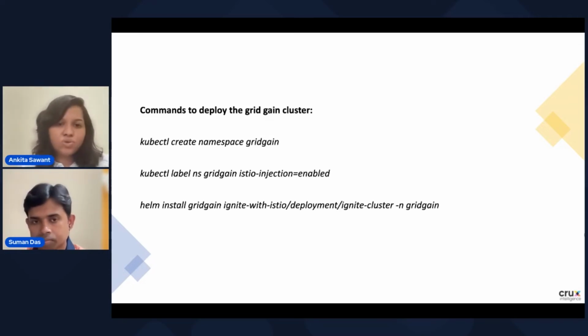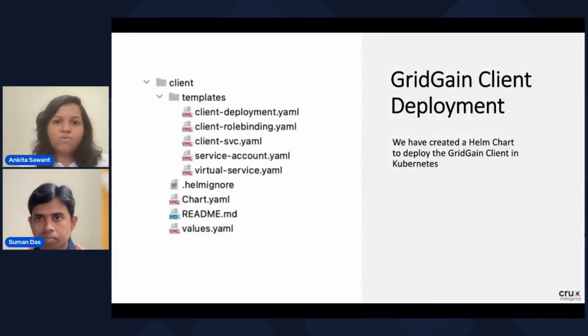Now about that Istio injection, most people enable the Istio injection at the mesh level. But here what we are doing is we have enabled the Istio injection at the namespace level. That's why you are seeing the second line, using which we are enabling the Istio injection. Now let's see the next slide, which will tell you how you can create the GridGain client deployment.